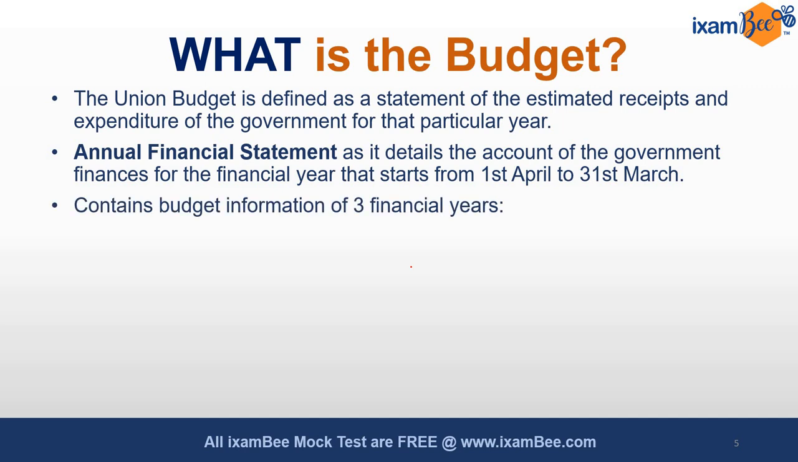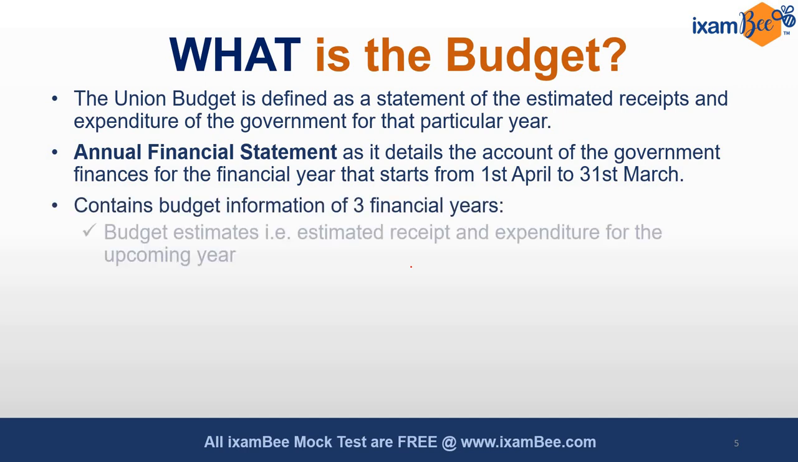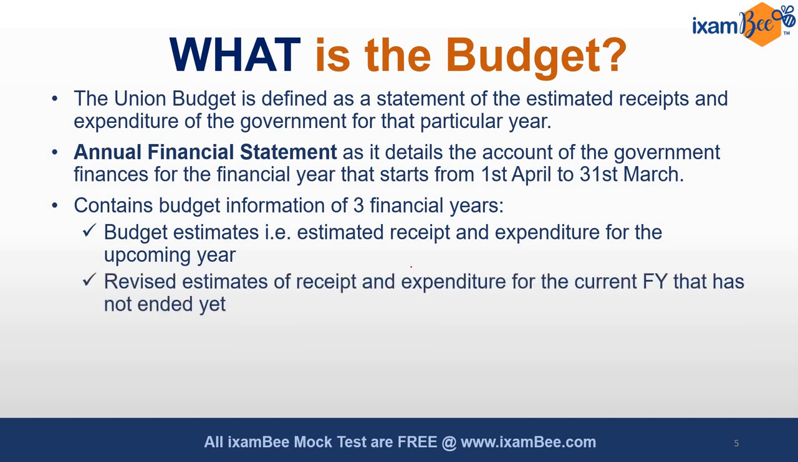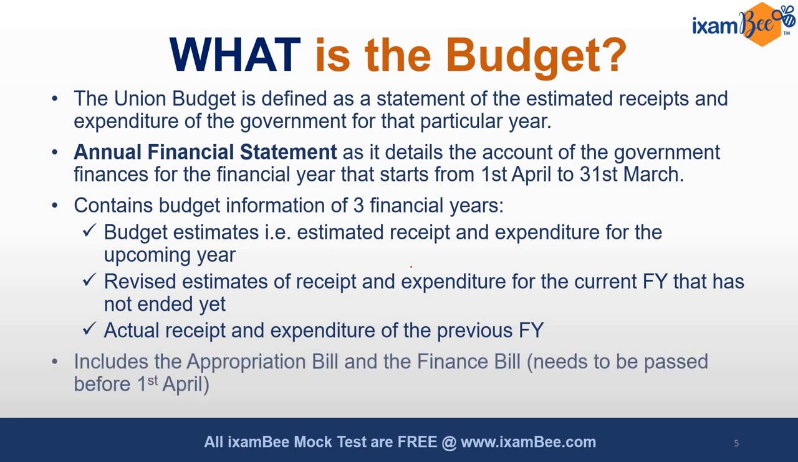It contains information of 3 financial years. Firstly, the budget estimates for the upcoming year. Secondly, the revised estimates of receipts and expenditure for the current financial year that has not ended yet. And lastly, the actual receipts and expenditure of the previous financial year. It also includes the appropriation bill and finance bill, which needs to be passed before 1st of April.